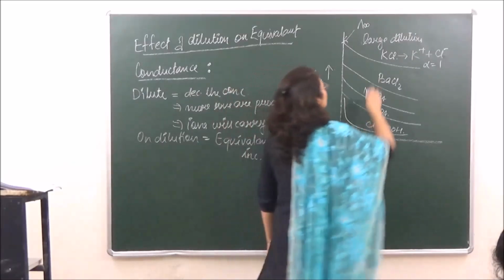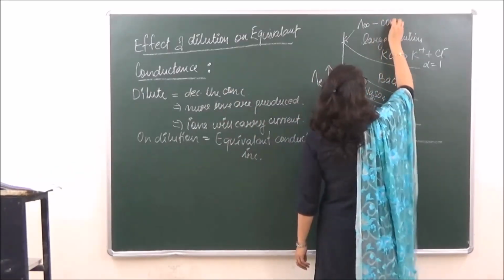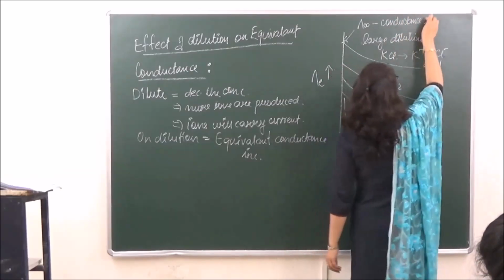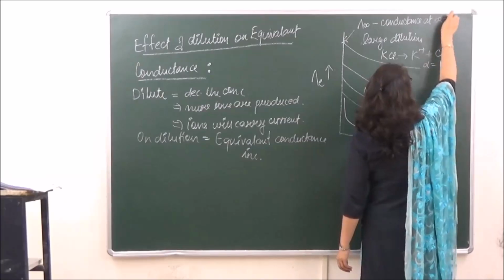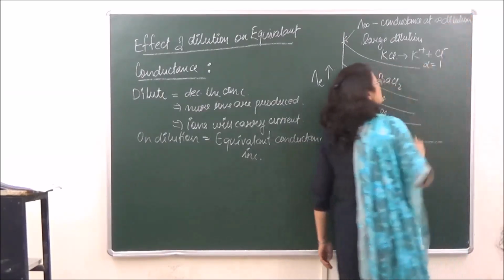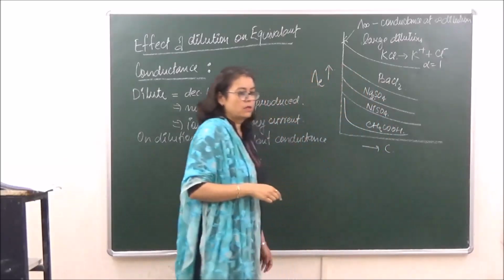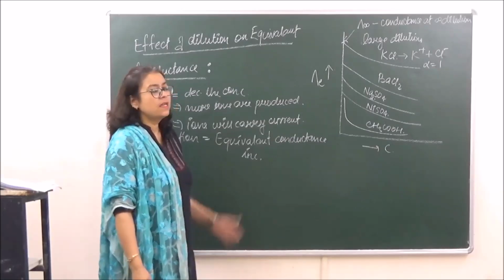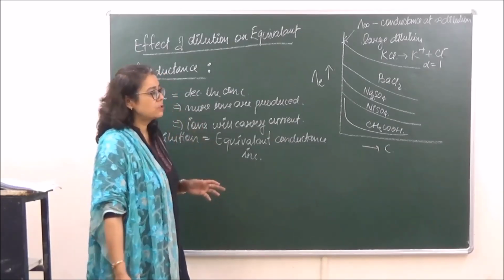That is the conductance at infinite dilution or zero concentration.